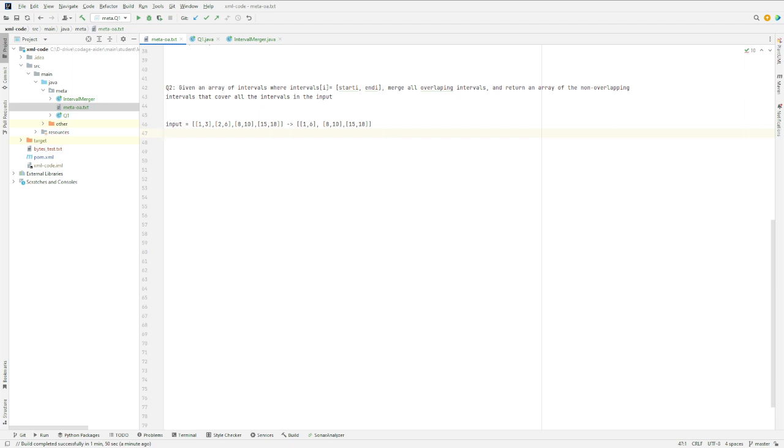Let's take one more example to understand it in a better way in case there is some confusion. Suppose the input is this. If you see, in this case 1 comma 4 and 2 comma 5 overlap. So if we merge 1 comma 4 and 2 comma 5, it will become 1 comma 5. But 1 comma 5 and 3 comma 6 also overlap. So if we merge them, it will become 1 comma 6. The output should be this. This is another example.